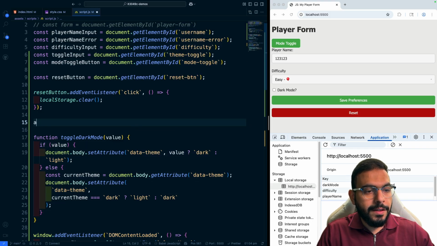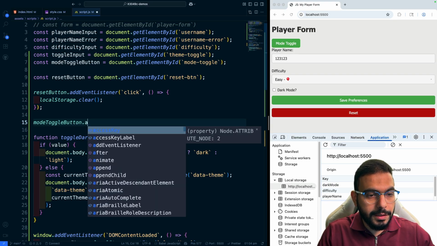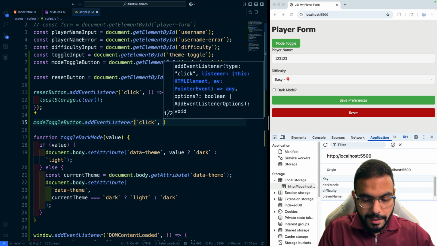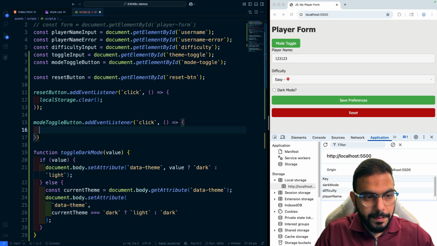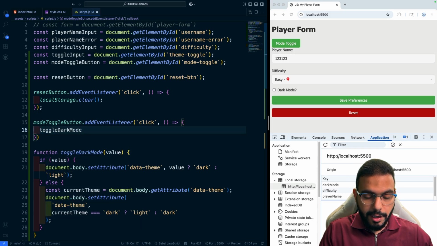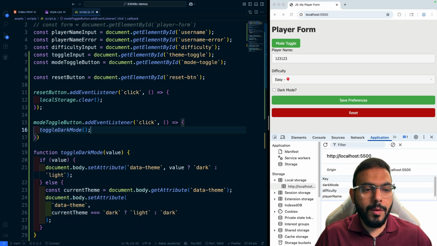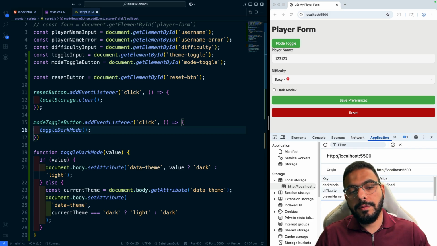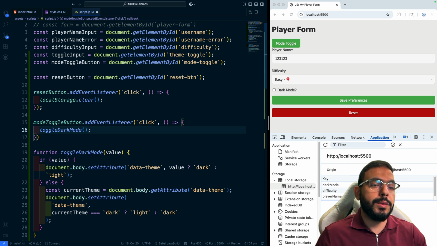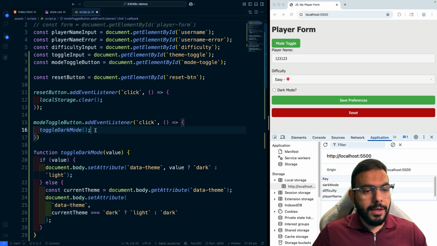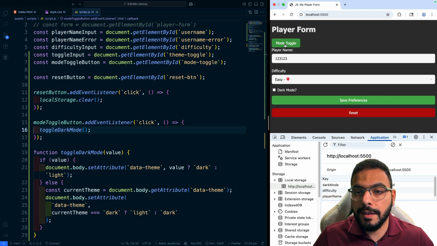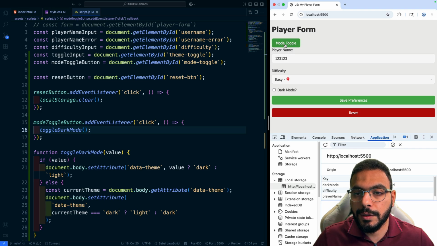Now I'll add an event listener to this mode toggle button to basically indicate whenever this button is clicked, here's what I want you to do. We first want you to just call the toggle dark mode, which is not actually updating the local storage or anything. It's just basically looking at whatever the current value is. We want you to do the opposite of that. So here we go, toggle dark mode. If I save, now if I click, it's dark, light, so on and so forth.